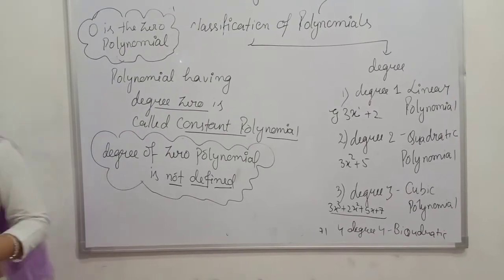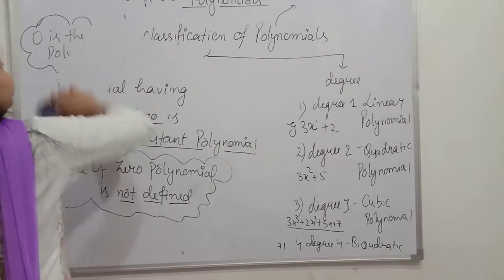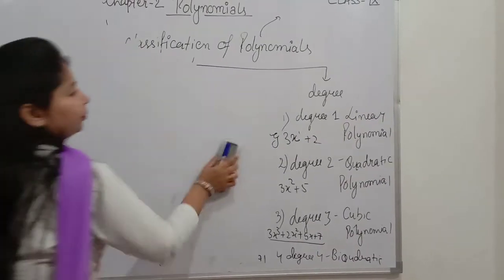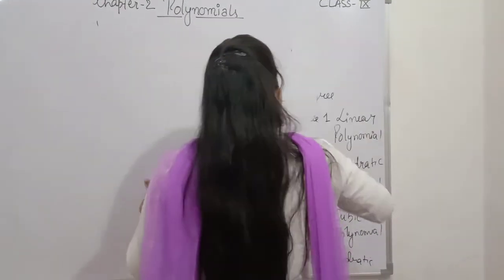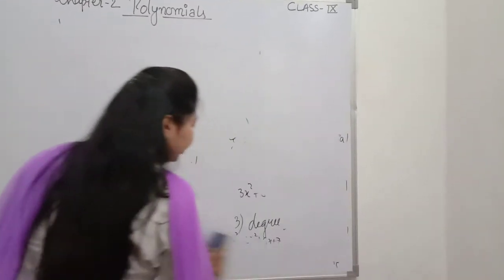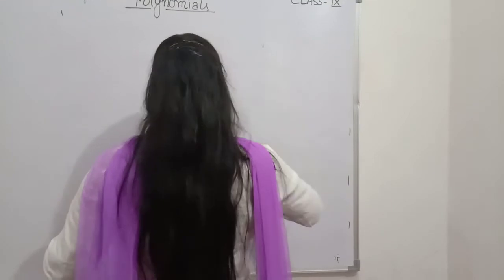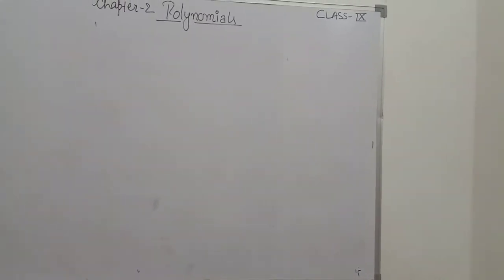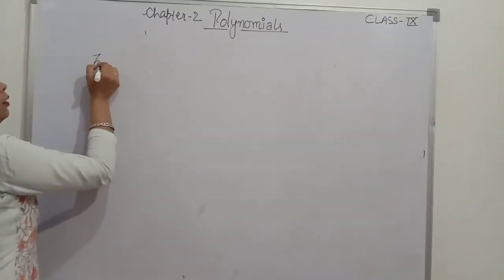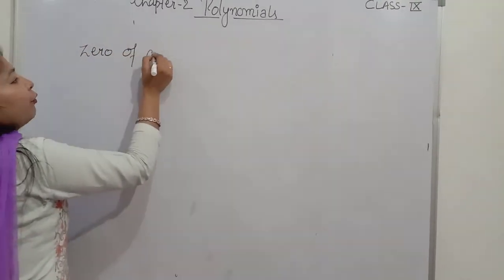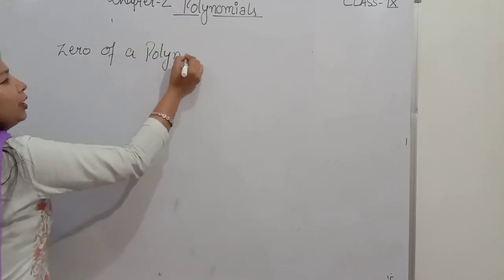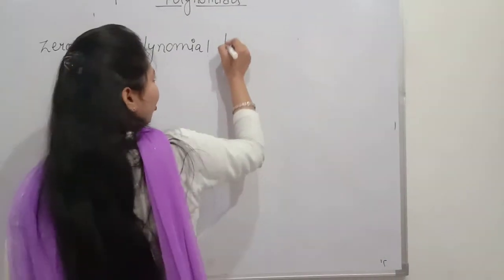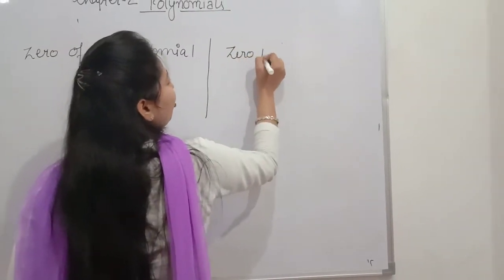Now what is the zero of a polynomial? Now these are the important terms about polynomials. Now moving towards the zero of a polynomial. There is a difference between zero of a polynomial and zero polynomial. ध्यान से देखिएगा, zero of a polynomial and zero polynomial.